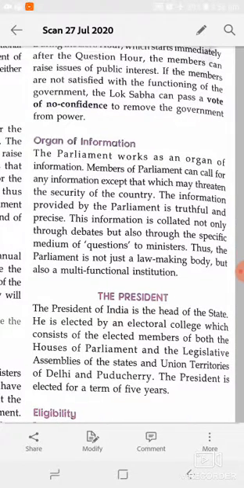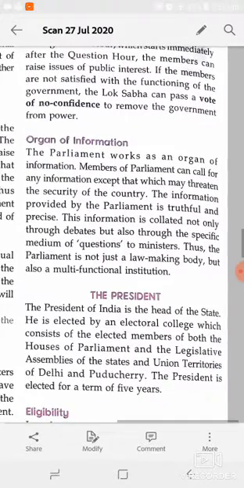So the next function is organ of information. Yes, Parliament works as an organ of information. Members of Parliament can call for any information except that which may threaten the security of the country. The information provided to Parliament is truthful and precise. This information is collected not only through debate but also through the specific medium of questions to the ministers. Thus Parliament is not just a lawmaking body but also a multifunctional institution. So this is all about the functions of Parliament.